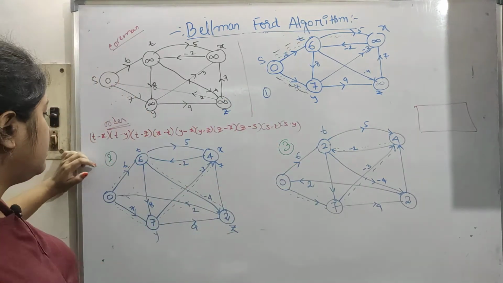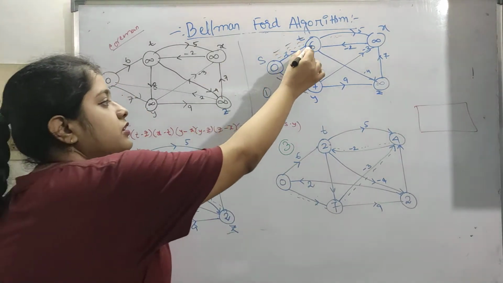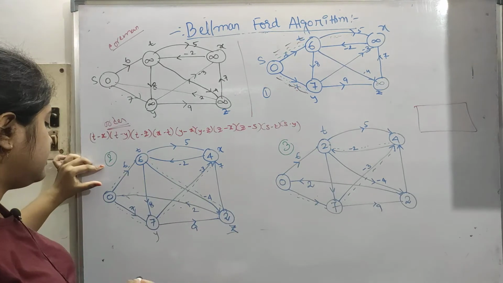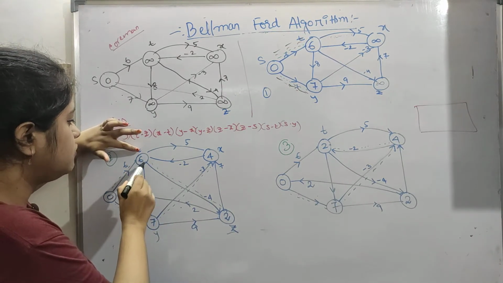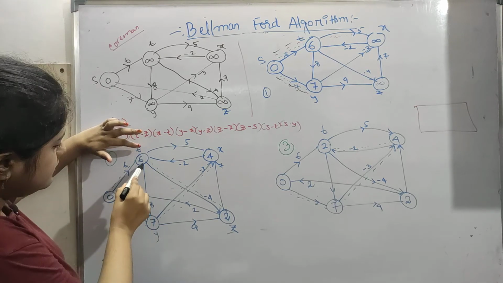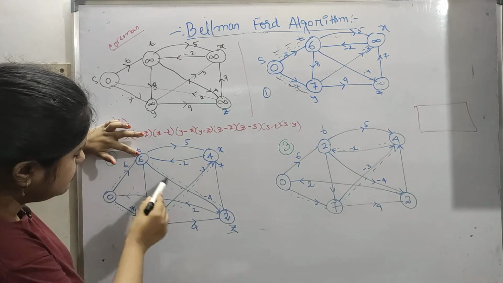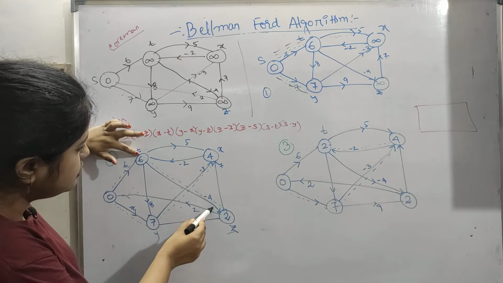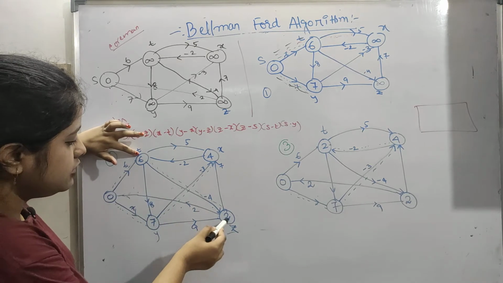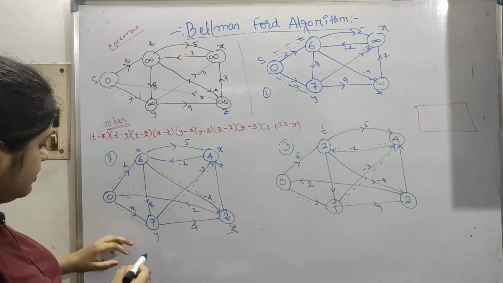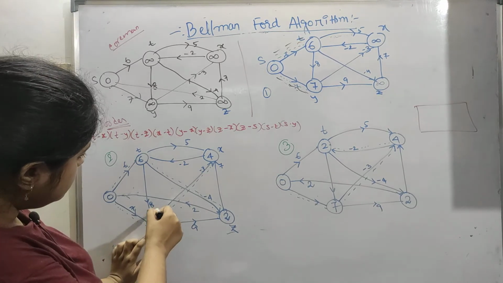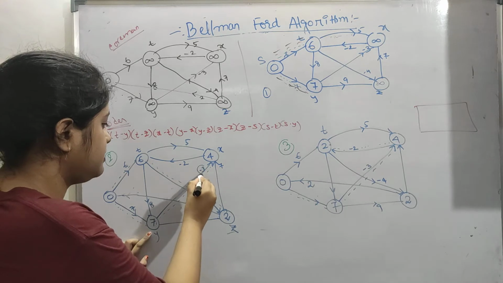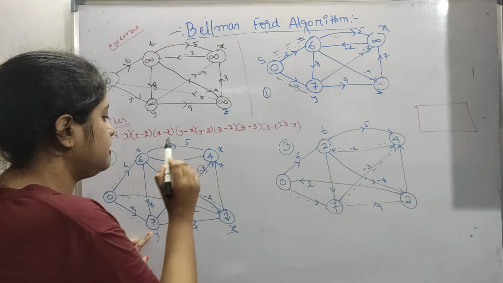So now come to number 2. It was infinity and infinity, now it is changed to 6 and 7. From 6, see the outgoing edge. From 6, the outgoing edge is minus 4. So 6 minus 4 is 2. Then from 7, the outgoing edge is minus 3. So 7 minus 3 is 4.